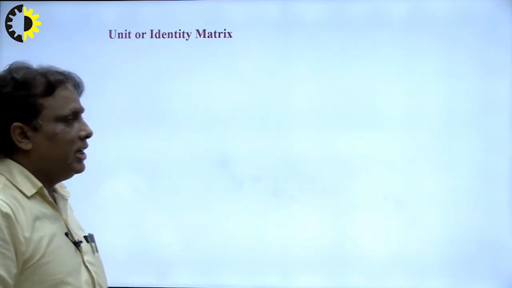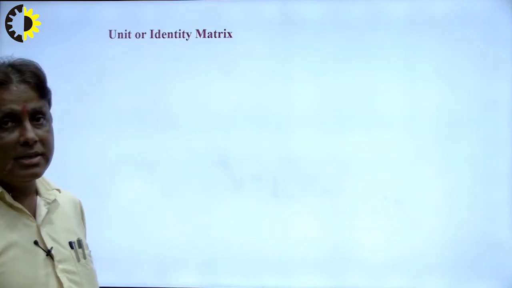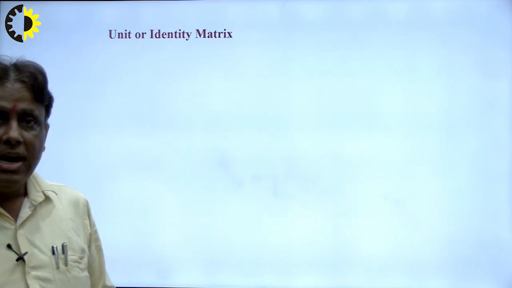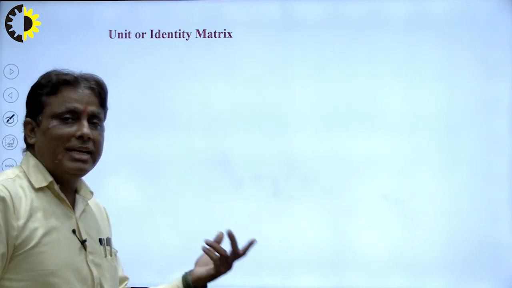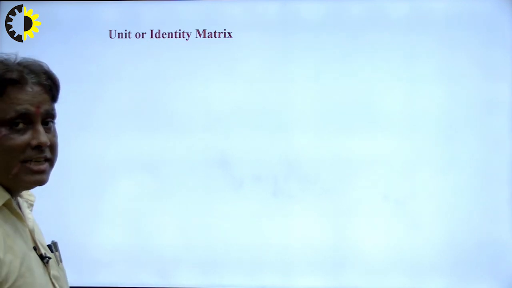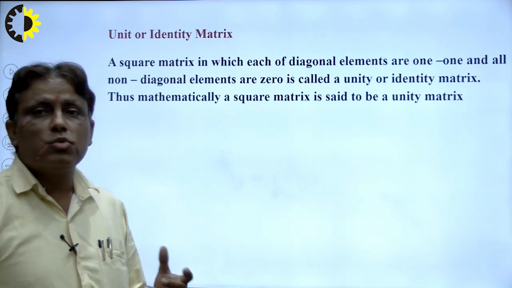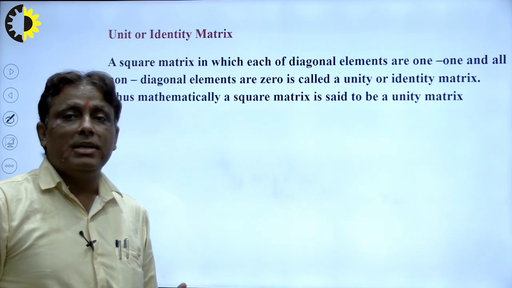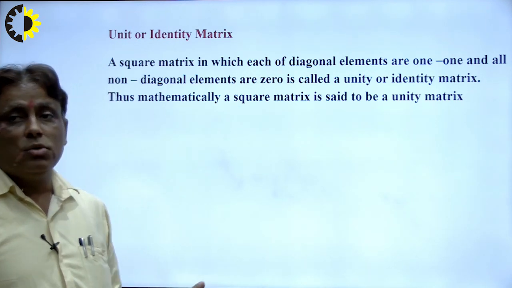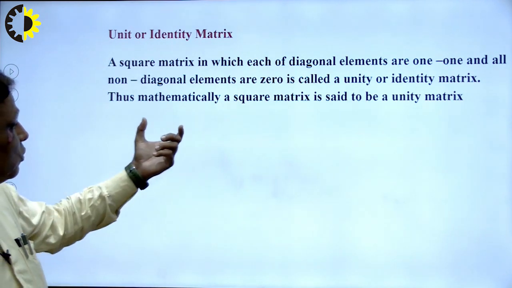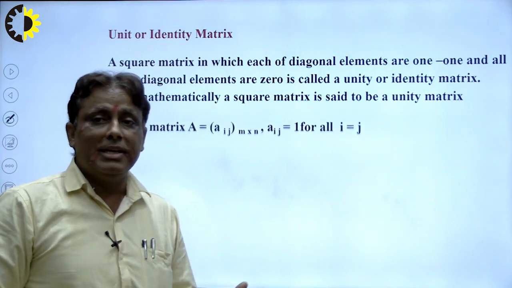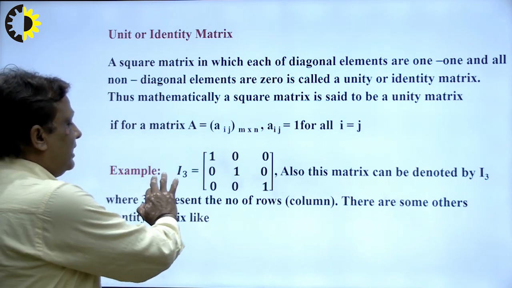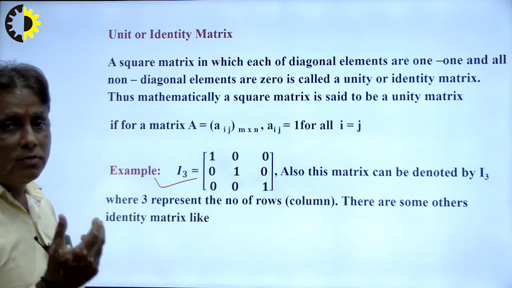Some other most important one is the unit or identity matrix, right. What is the unit identity matrix? A square matrix in which the diagonal elements are 1 and all the non-diagonal elements are 0 is known as an identity matrix. It is denoted by IN, this is I3 because this is of order 3 by 3.